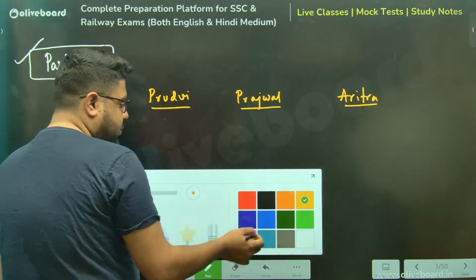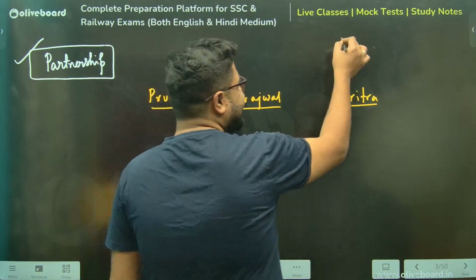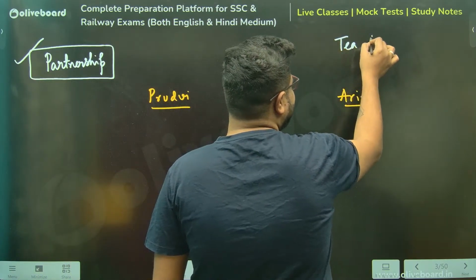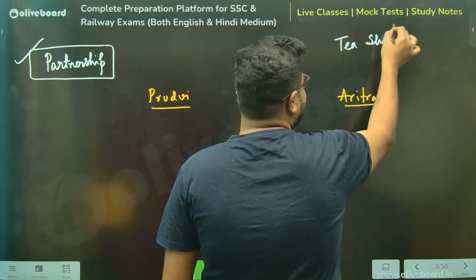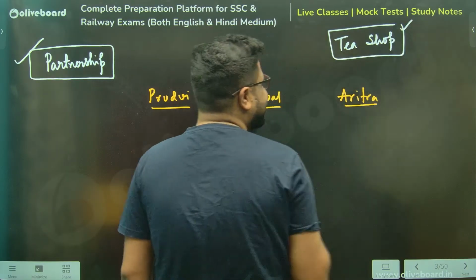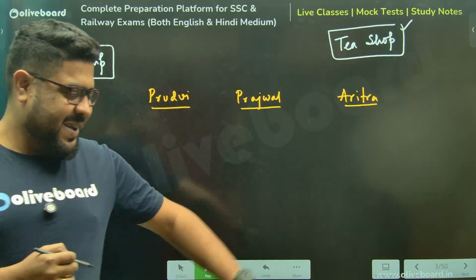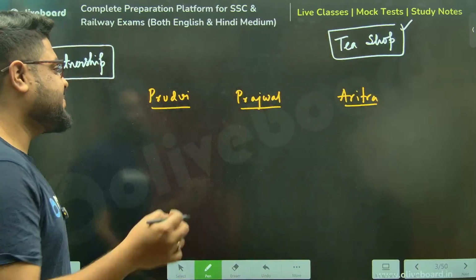Now let's say we are starting a tea shop. ठीक है? सर इतना बिजनेस रहते लास्ट में चाय का दुकान. It's okay. So we are starting out with a tea shop, sir.